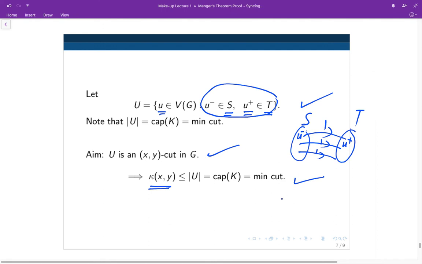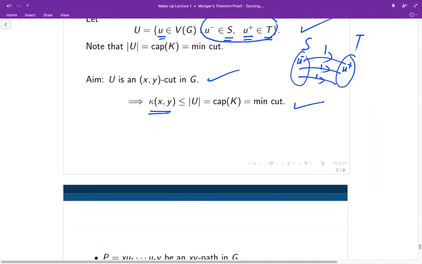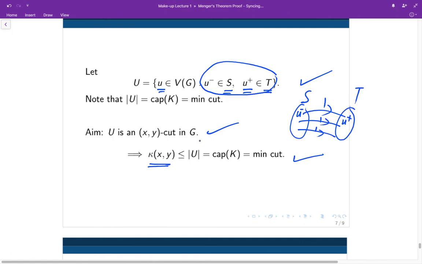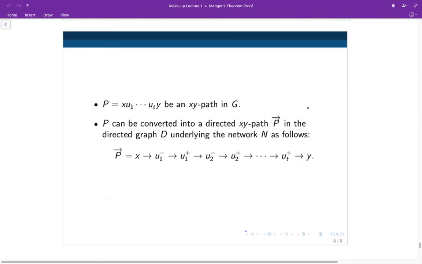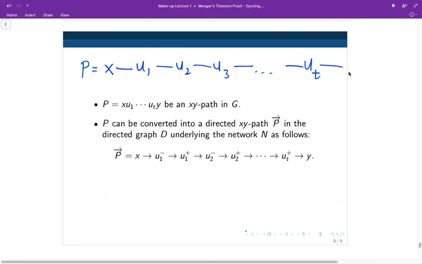You follow me? So we just need to show U is an XY cut. That means we want to show that if we delete U from the graph G, then there is no path connecting X and Y. All right? To see this, let us consider a path from X to Y in the graph G. So here the path P starts at the vertex X, followed by the vertices u1, u2, u3, and so on, until it reaches the vertex Y.